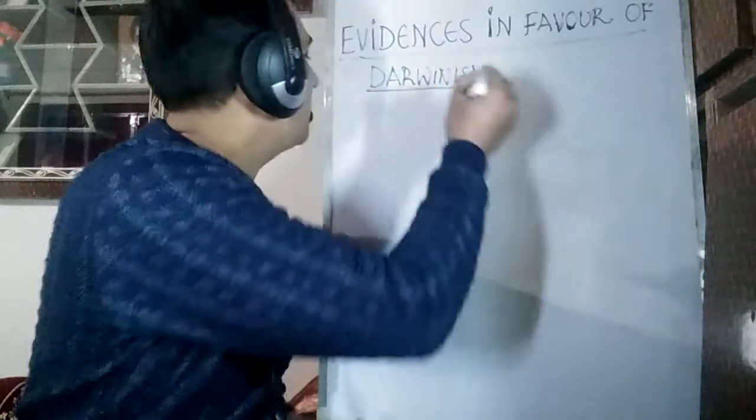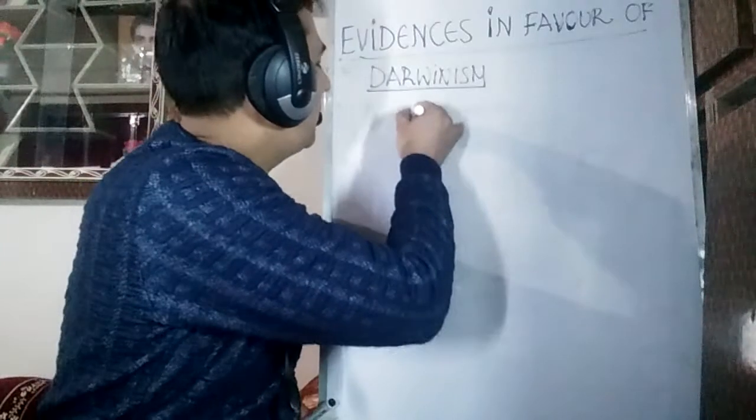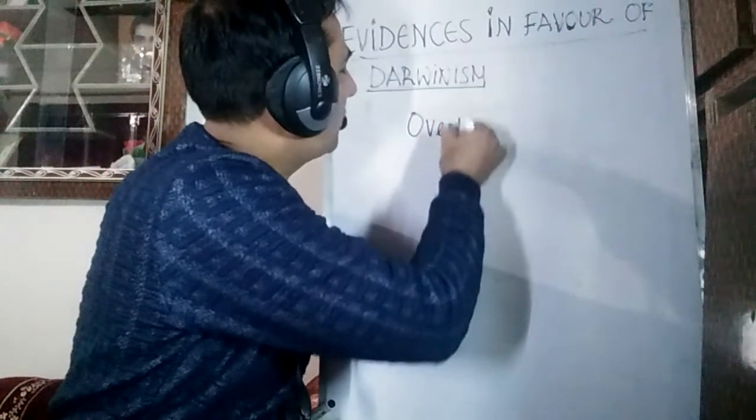Today our topic shall be the evidences in favor of evolution. So we shall discuss what are the different types of evidences which have been put forth to support Darwinism, or the Darwinist theory of natural selection. Now we will see the first point in the Darwinist theory, that is overproduction.